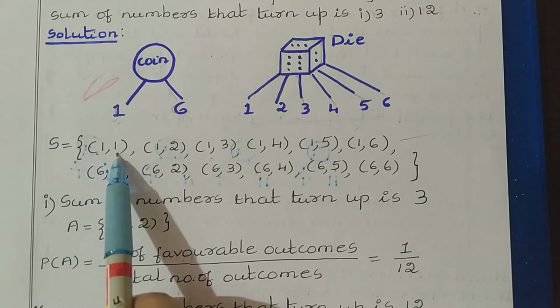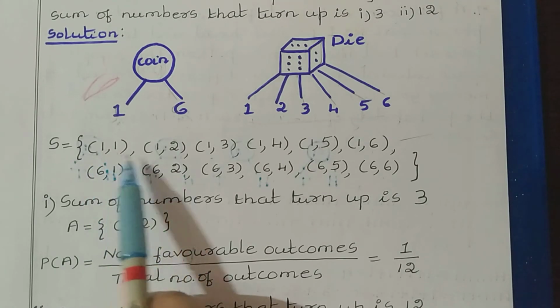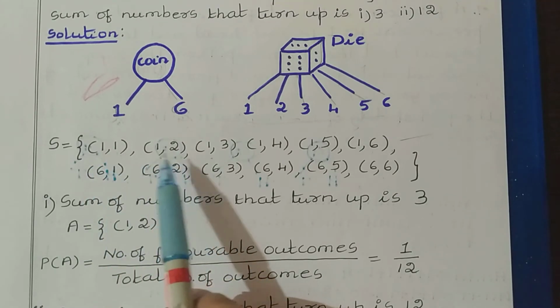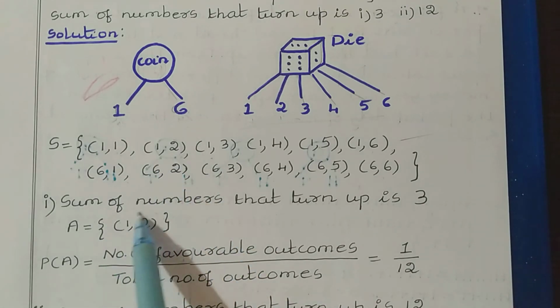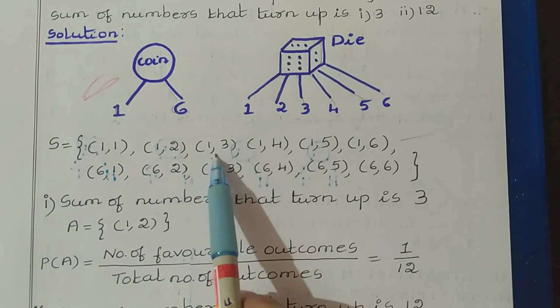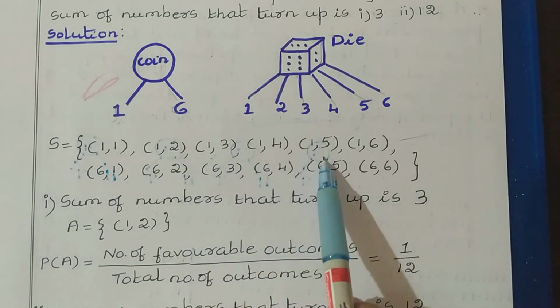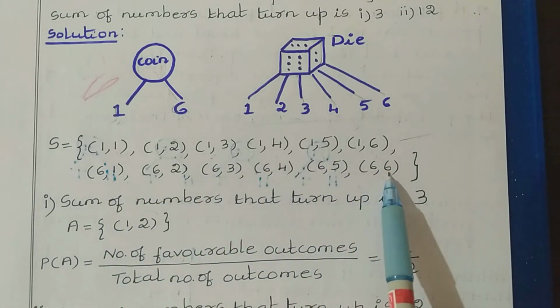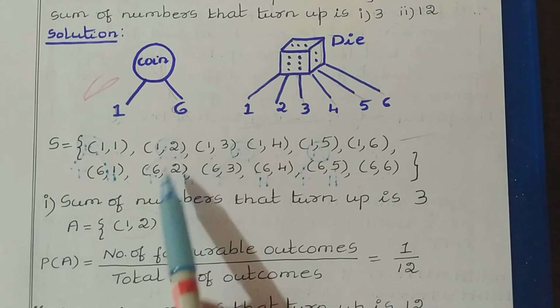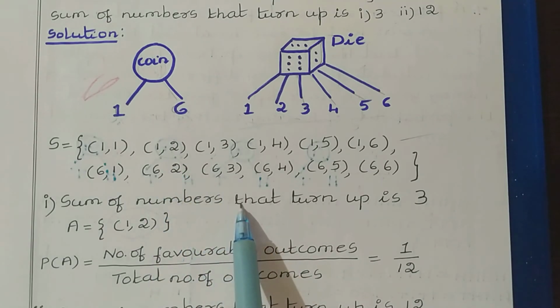In this case, see, 1, 1 you can't take. Here 1 plus 1 gives 2. 1 plus 2 you can take. 1 plus 2 gives 3. So this outcome you can take. Other outcomes here you get 4, 5, 6, 7. So all these outcomes you can't take. So only one outcome satisfies this condition.